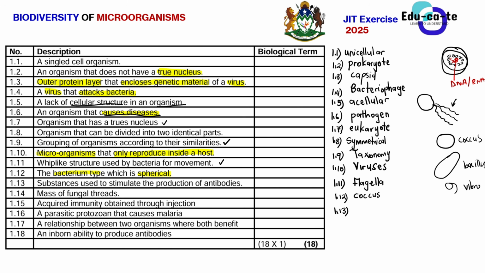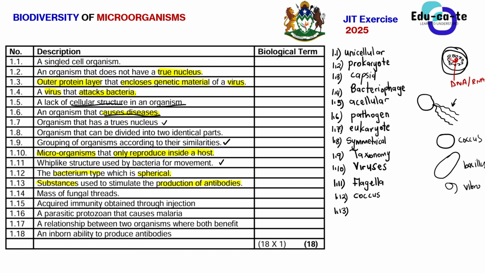Then 1.13 says the substances that are used to stimulate the production of antibodies. Remember that your body produces antibodies so that they can attack or fight some infection, some pathogens within the body. For example, right now, if I have got flu, let's say I've got the influenza virus within my body, it means I'm coughing and whatnot.